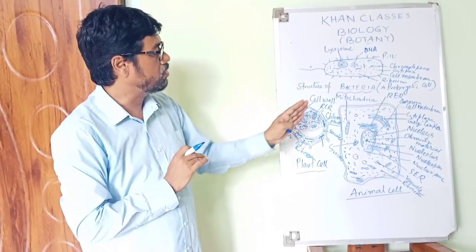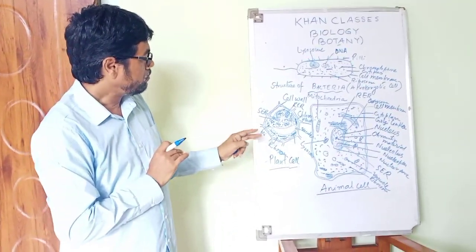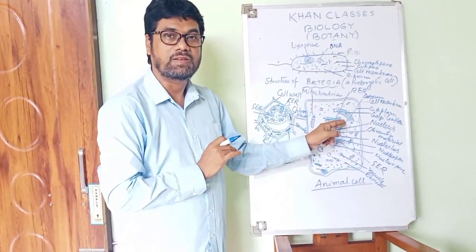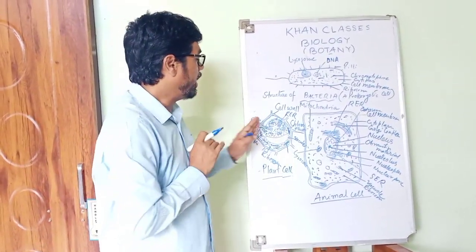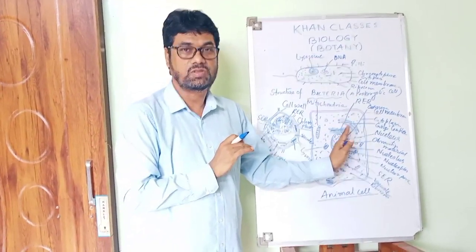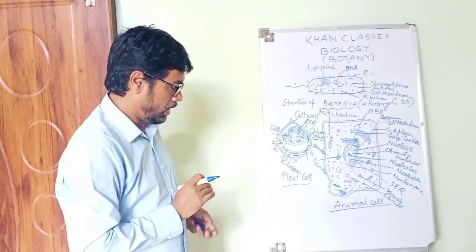Chloroplast is found in plant cells and is absent in animal cells. Centrosome is absent in plant cells and present in animal cells. Plant cells can perform photosynthesis; animal cells cannot.